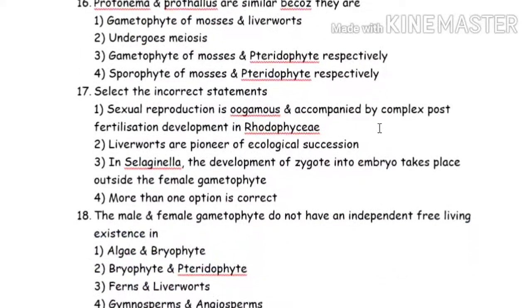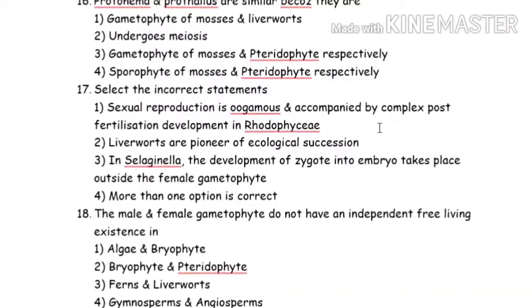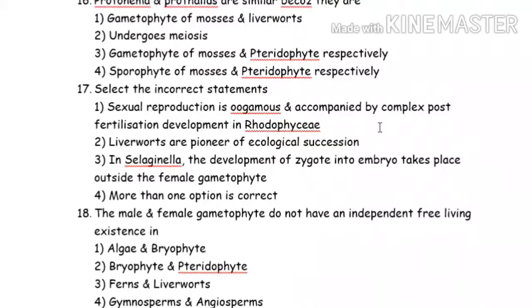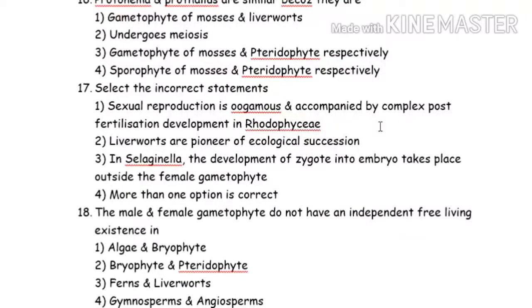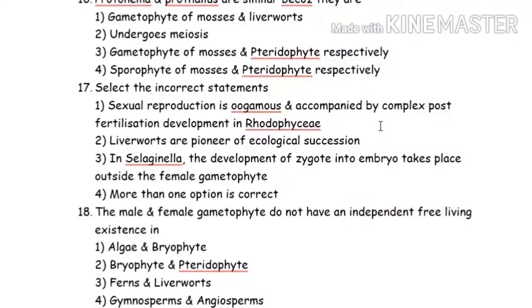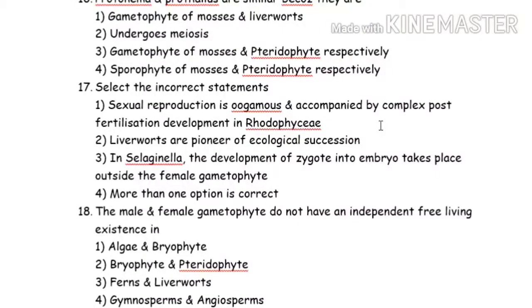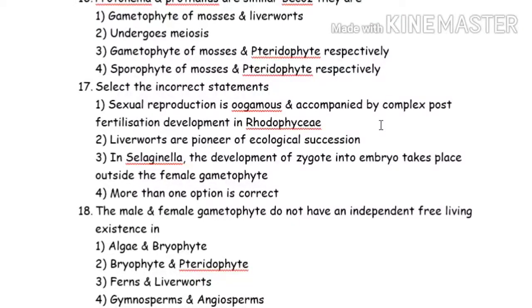16th question. Protonema and Prothallus, they are similar. Why? Protonema, just recall beta, you are studying in the mosses. Mosses are having Protonema, and Prothallus is made by the homosporous pteridophyte. Prothallus is a gametophyte of homosporous pteridophyte, which is multicellular, free-living, independent, photosynthetic, thalloid, and in dioecious condition.